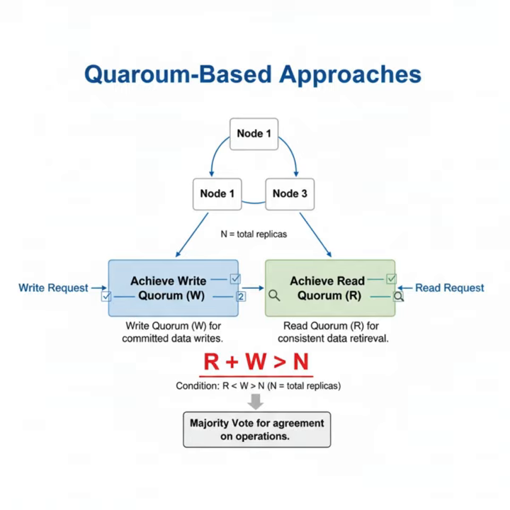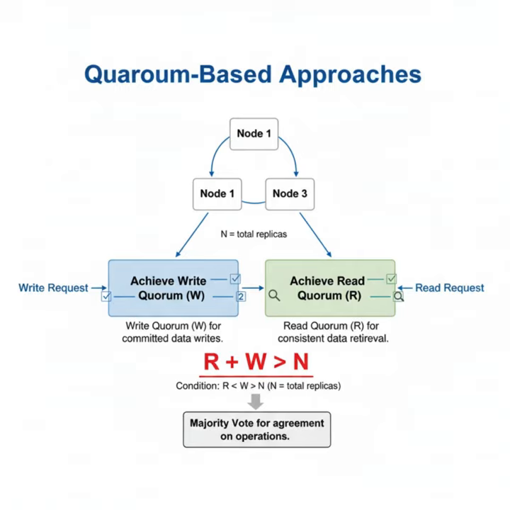Quorum-based approaches are fundamental here. A quorum refers to a minimum number of replicas that must agree on an operation, read or write, before it can be considered successful. For example, a write quorum, W, dictates how many replicas must acknowledge a write before it's deemed committed. A read quorum, R, specifies how many replicas must be queried to ensure the most up-to-date data is